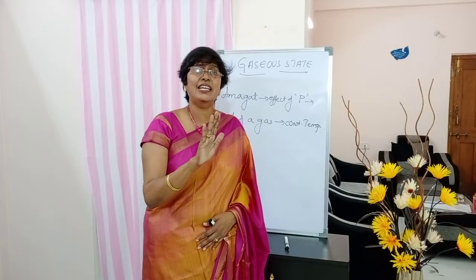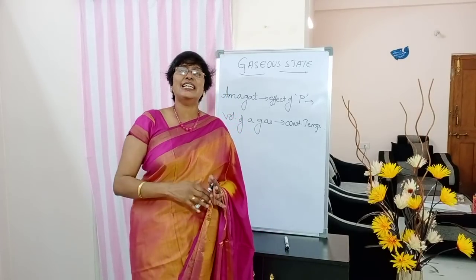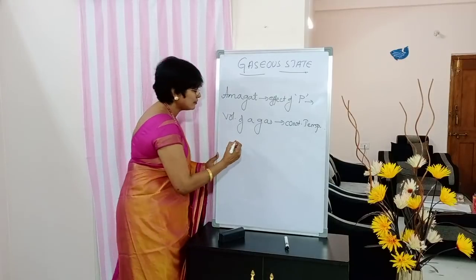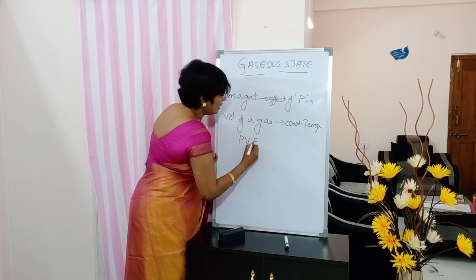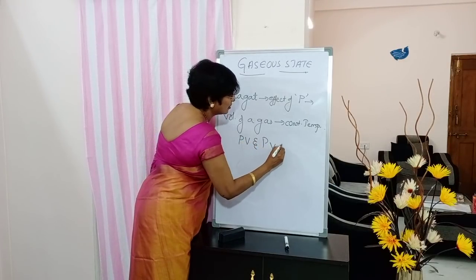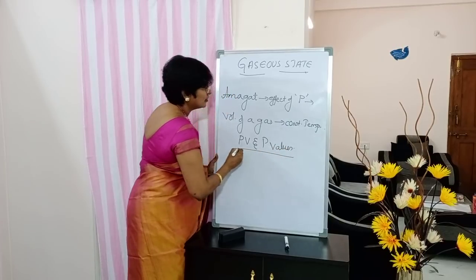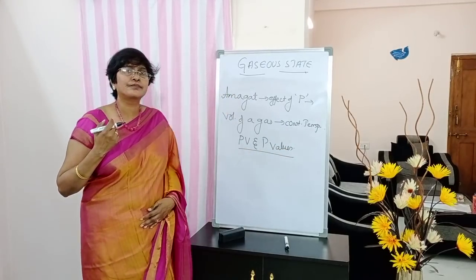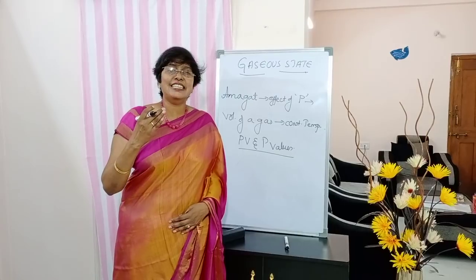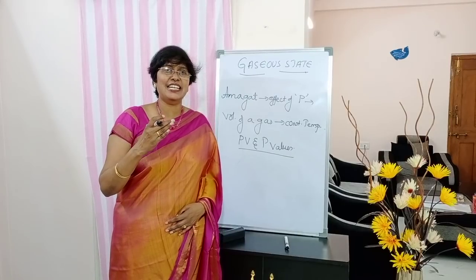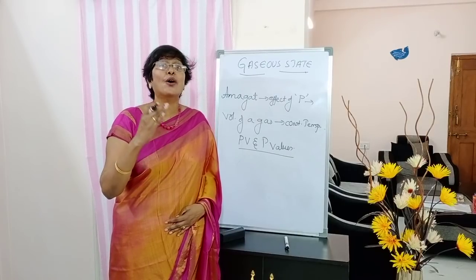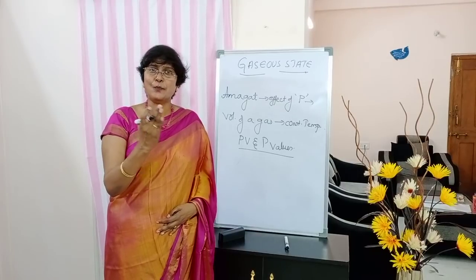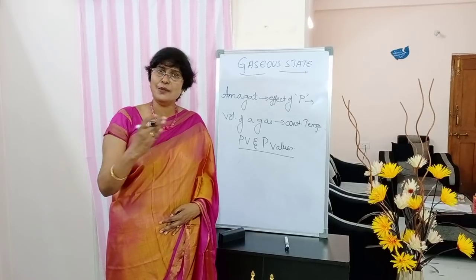He plotted a graph between PV and P values. So did anyone get the doubt? He has done the experiment studying effect of pressure on volume of a gas, then he should plot the graph between volume and pressure.